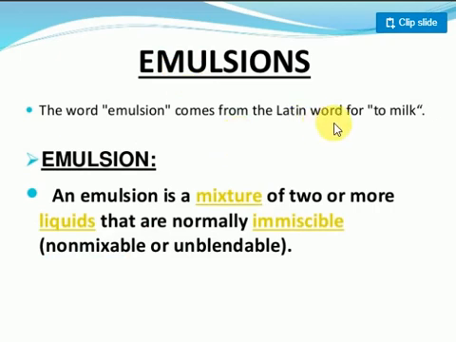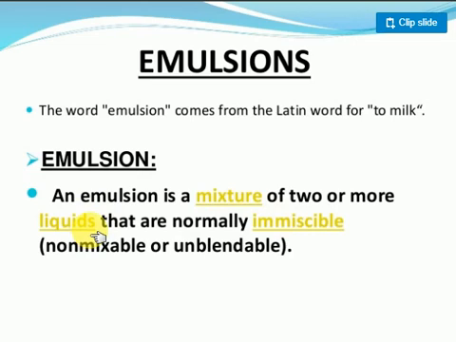The term emulsion comes from the Latin word meaning milk. Emulsion is a mixture of two or more liquids that are normally immiscible. The two liquids are not mixed properly. That's called an emulsion. Clear, students? Once again, emulsion is a mixture of two or more immiscible liquids.